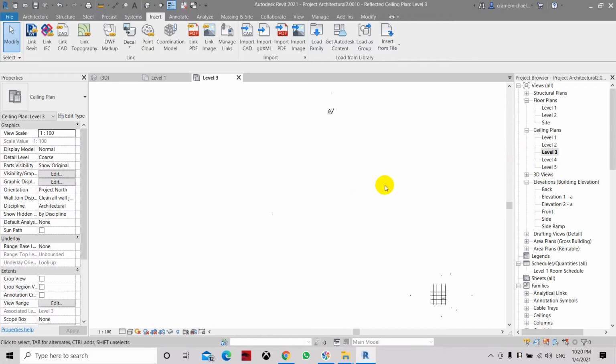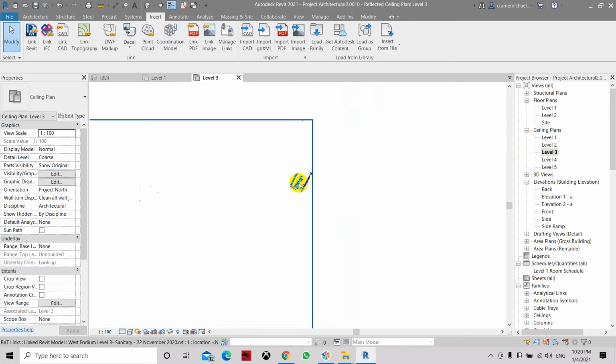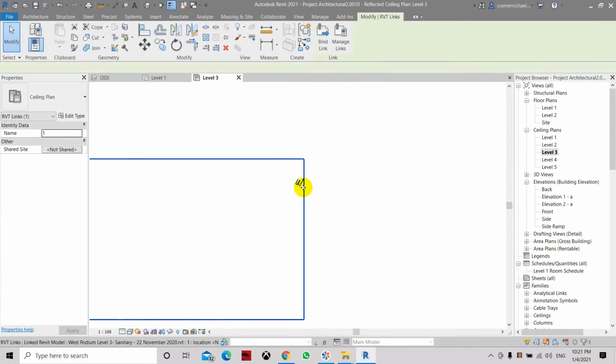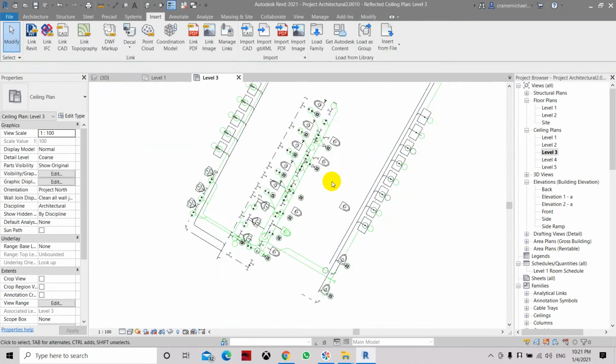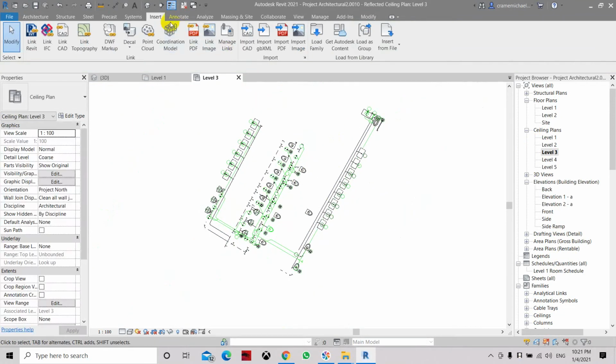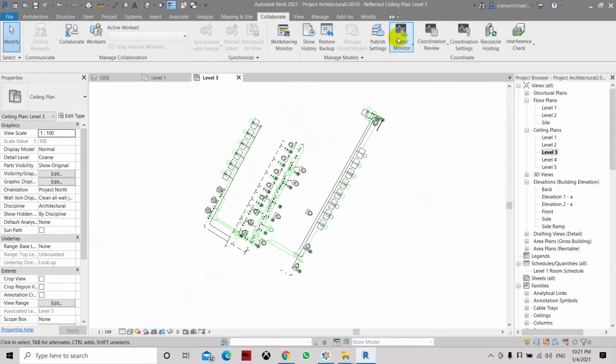Zoom extend so we can see where it is linked. Actually, it's here now in this area, away from our link, which is at level 3. Now from here we can go to Collaborate, Copy Monitor, Select Link.